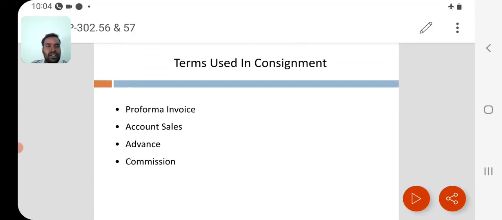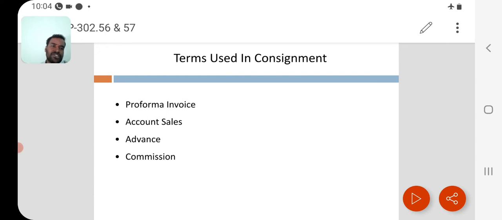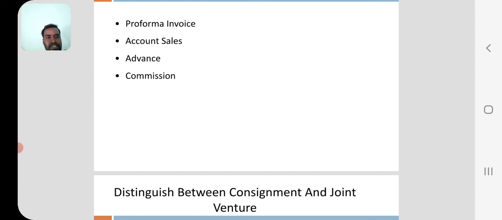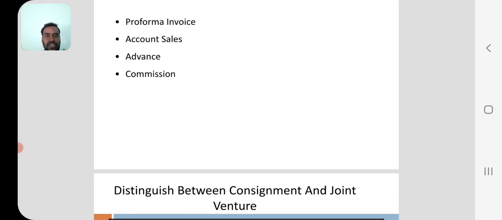Here are the different terms used in consignment: pro forma invoice, account sales, advance, and commission. The pro forma invoice is prepared by the consignor for the consignee, with details of the goods transferred from consignor to consignee.